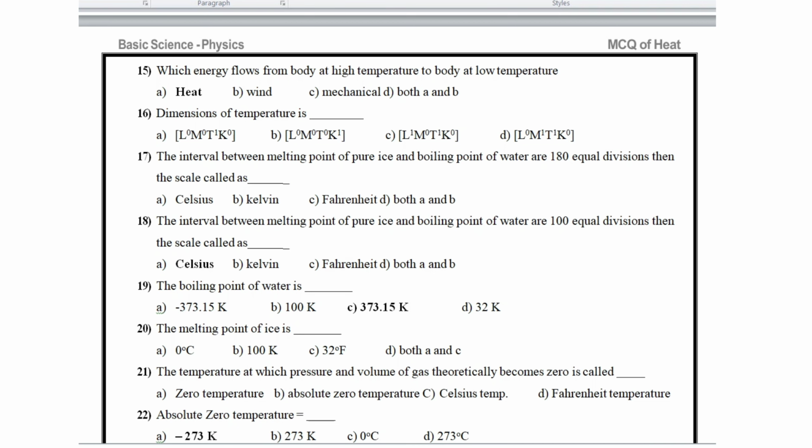Then the scale is called Fahrenheit. The interval between the melting point of pure ice and the boiling point of water is 100 equal divisions. Then the scale is called the Celsius scale. The boiling point of water is 373.15 Kelvin. The melting point of ice is 273 K.